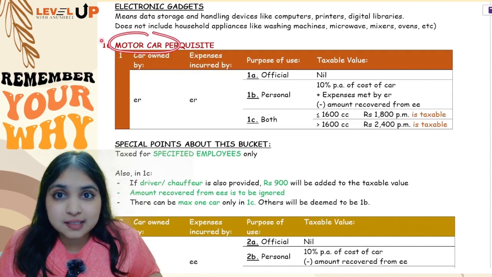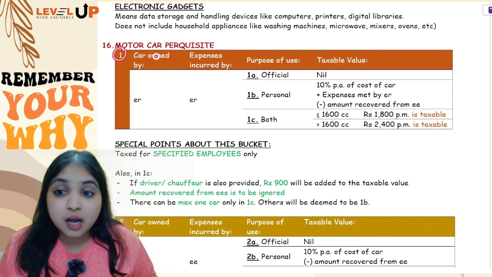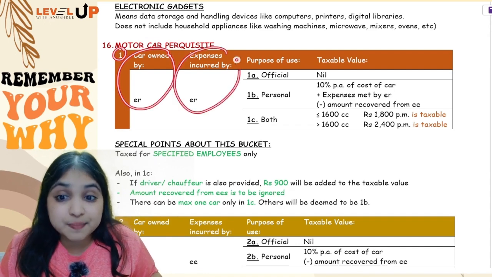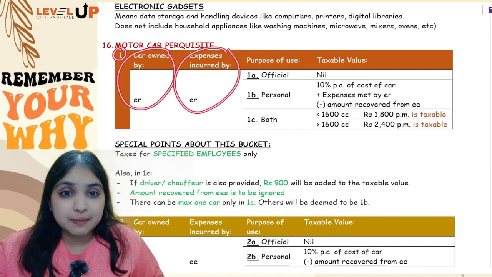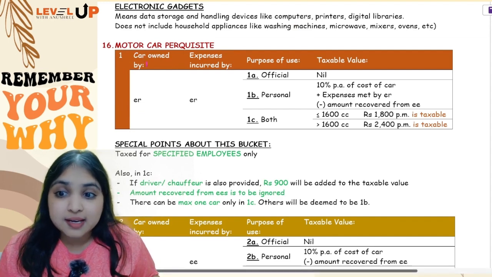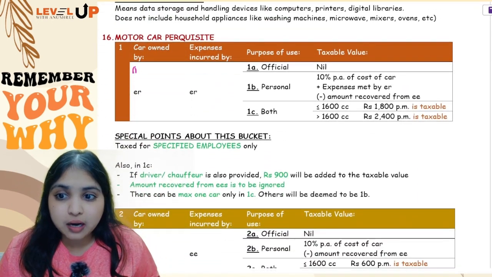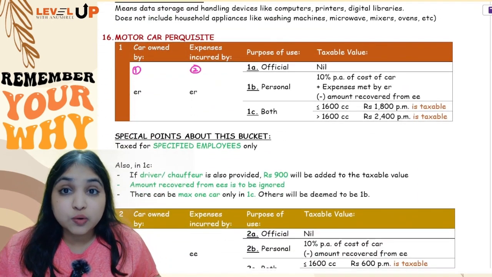Now I will be discussing this perquisite with you in 3 buckets. In our first bucket, the car is owned by the employer, even expenses are incurred by the employer. So tell me, your employee is enjoying how many benefits? Your employee is enjoying 2 benefits, guys. Number 1, he's getting the car, and number 2, even the expenses on the car are also being met by the employer. So he's getting 2 benefits.